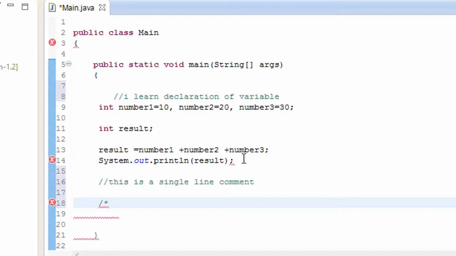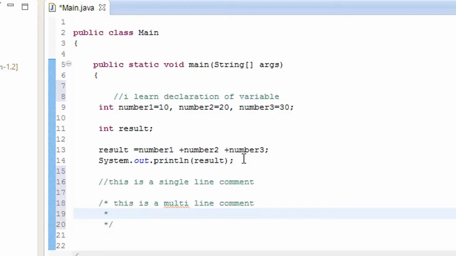Press this one and then put a star to it, and here I'm going to type this is a multi-line comment. Hit enter. As I hit enter, it automatically removed all of the red lines and created an end tag to it. Here I type more lines to it. It doesn't matter what I type inside the comment because it is always going to be read by me, and it doesn't matter what I write inside here.